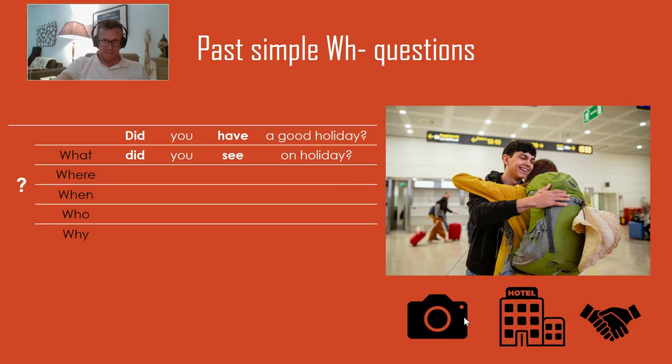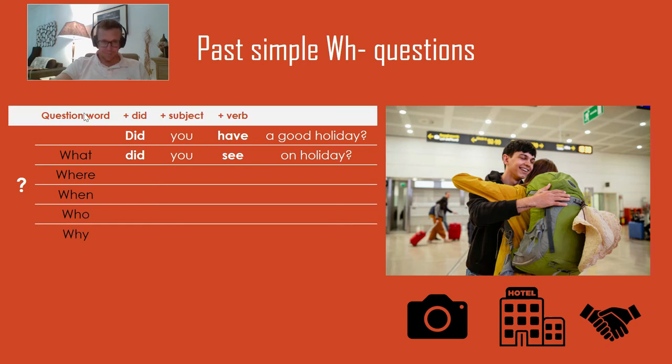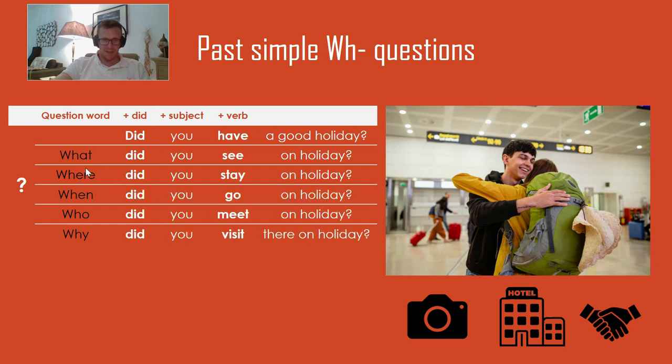So we can have what for a thing, where for a place, when for a time, who for a person, why for a reason. And the question word goes before did, subject, verb. So did loses its capital letter and we have it like this.